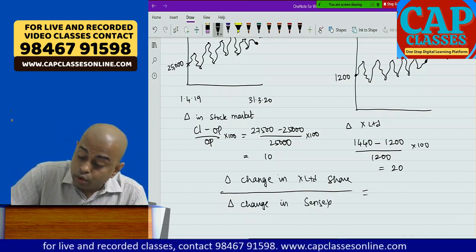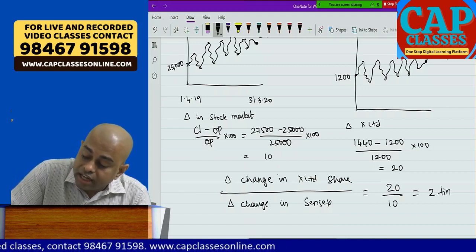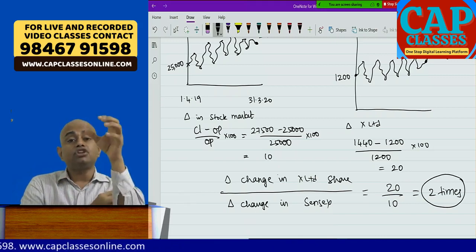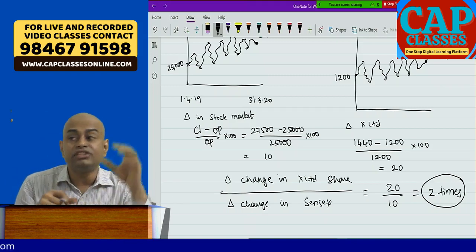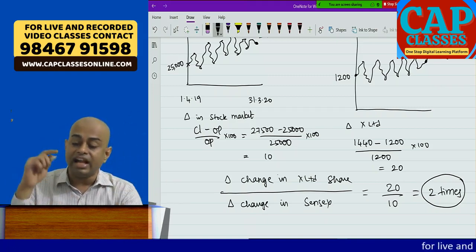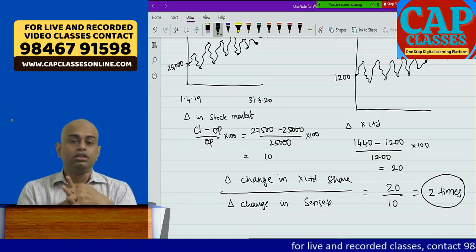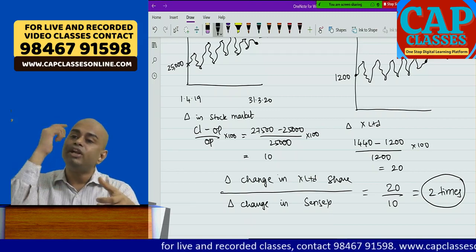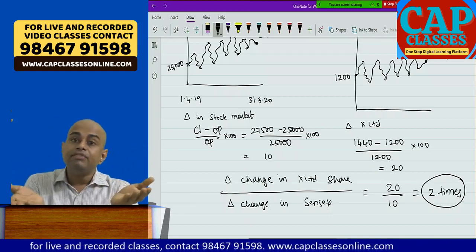That is equal to 20 divided by 10, which is 2 times. Pavan sir, what is this 2 times? This means if the stock market falls by 1%, X Limited falls by 2%. If the stock market rises by 1%, X Limited rises by 2%. So if the change in stock market is 1, the change in X Limited will be 2.